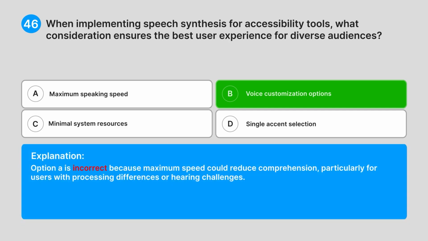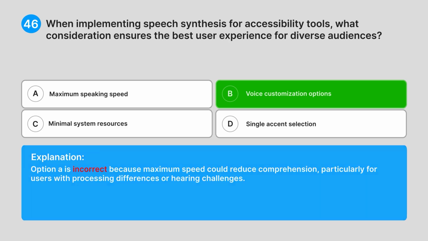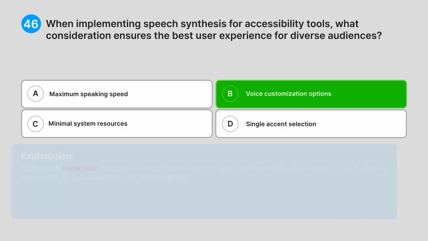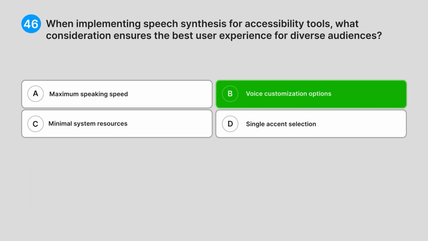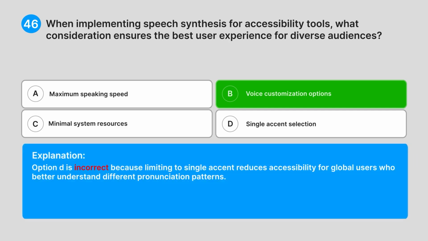Option A is incorrect because maximum speed could reduce comprehension, particularly for users with processing differences or hearing challenges. Option C is incorrect because minimizing resources might compromise voice quality and features important for accessibility tool effectiveness. Option D is incorrect because limiting to single accent reduces accessibility for global users who better understand different pronunciation patterns.